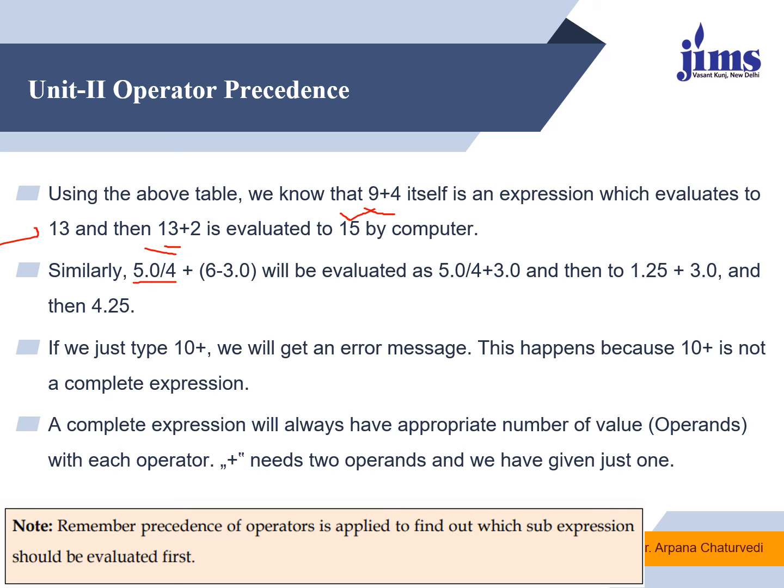If we say 5.0 divided by 4 plus 6 minus 3.0, it means 6 minus 3.0 will be evaluated first, because parenthesis has higher precedence. Then it will divide, because division has higher priority in comparison to plus. The result will be 1.25, and then at last it will add up the two values.